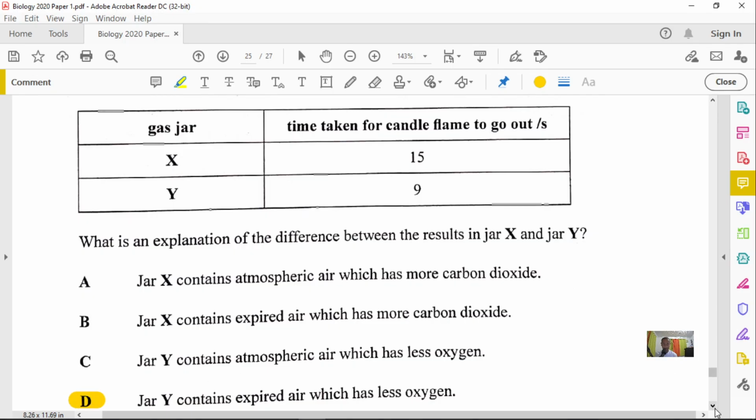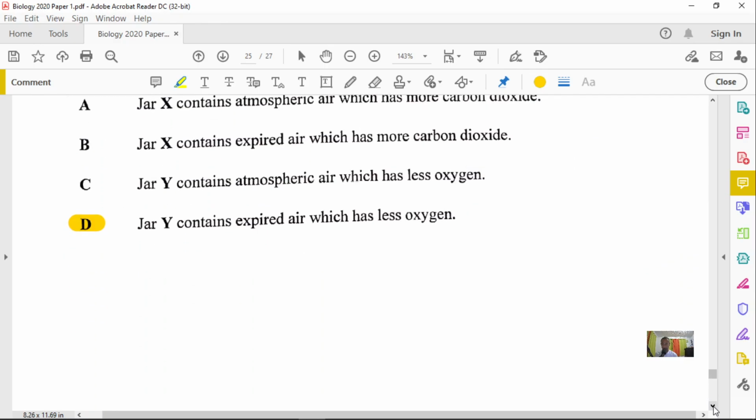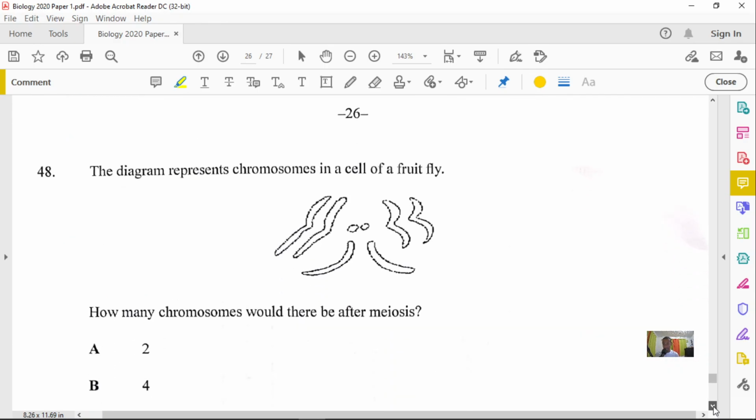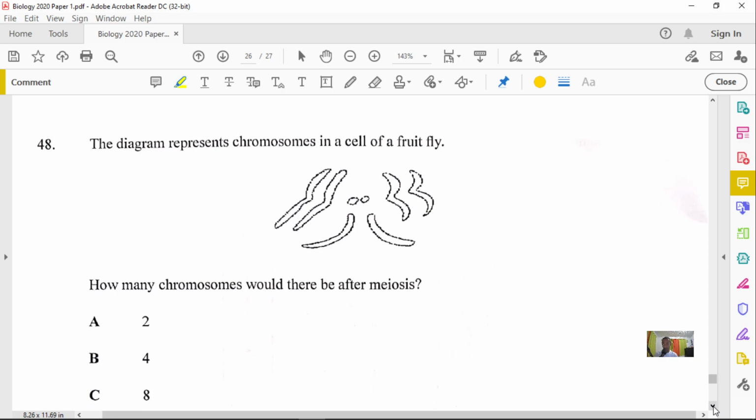So option D for this question is the correct answer. All right, let's look at number 48, and we have 2 more to go and we'll be finished. Question number 48. It's a diagram that represents chromosomes in a cell of a fruit fly. If you notice the chromosomes here, they occur in pairs. So you have a pair here, a pair here, a pair here, and a pair right here. So we have 4 pairs of chromosomes, right? Just going to highlight that.